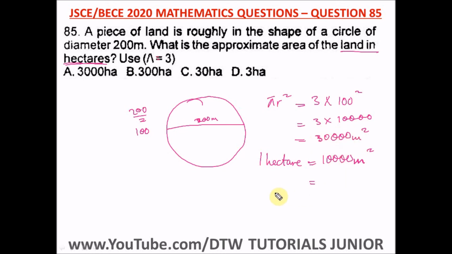It's just simply 30,000 divided by 10,000. And these 4 zeros will cancel out these 4 zeros. So how many hectares do we have in 30,000 meters square? We have 3 hectares. Okay, so this is our answer, 3 hectares, in 30,000 meters square. And our right option here is option D.